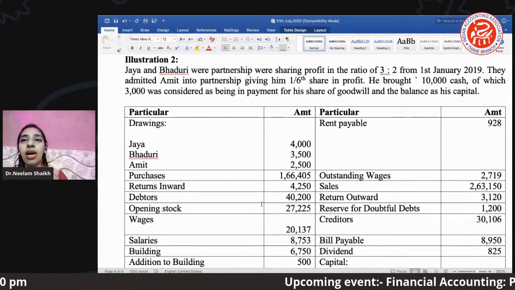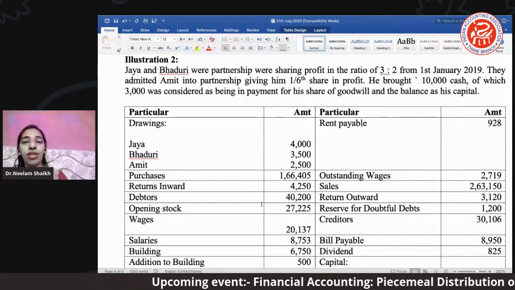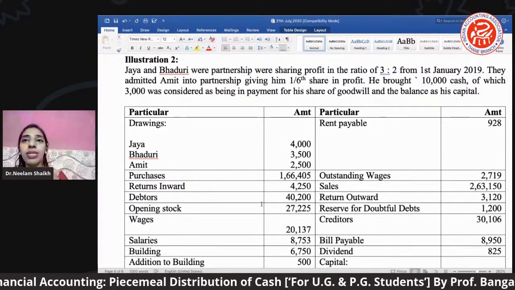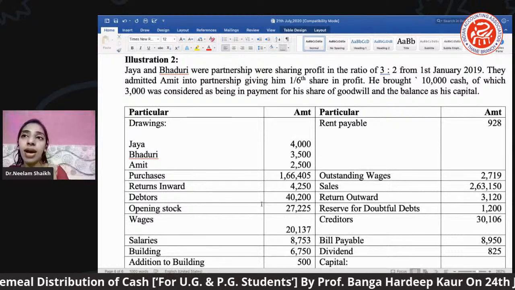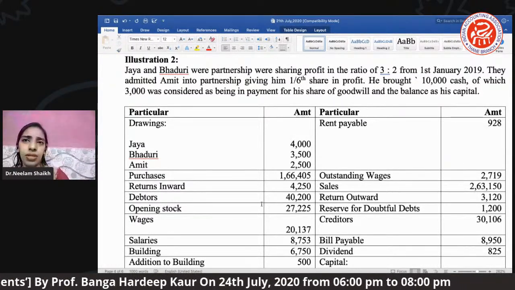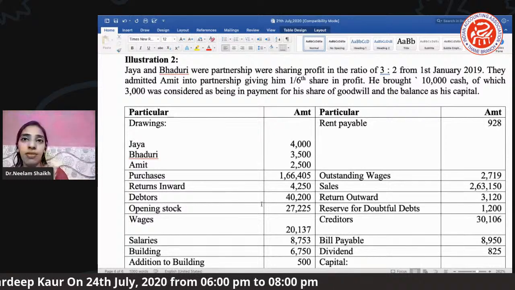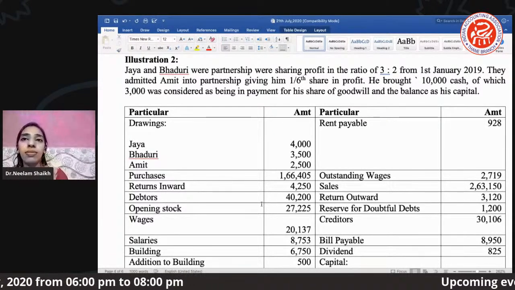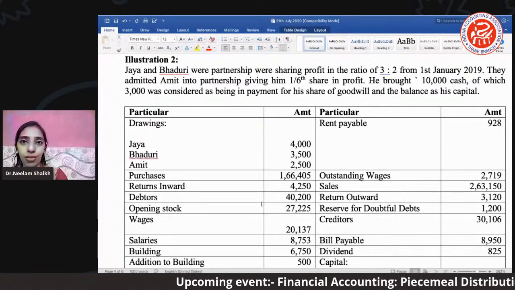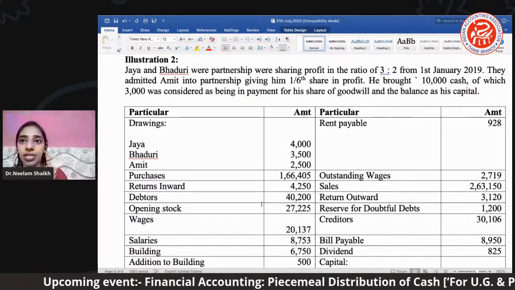So this is the admission mode of reconstitution, where we have admitted a new partner, and the partner's name is Amit. When Amit has entered the business, what conditions does he come with? Very first, as per the partnership deed, he will be getting a 1/6 share in the profit. उसको कितना shares मिलने वाला है? 1/6 share.